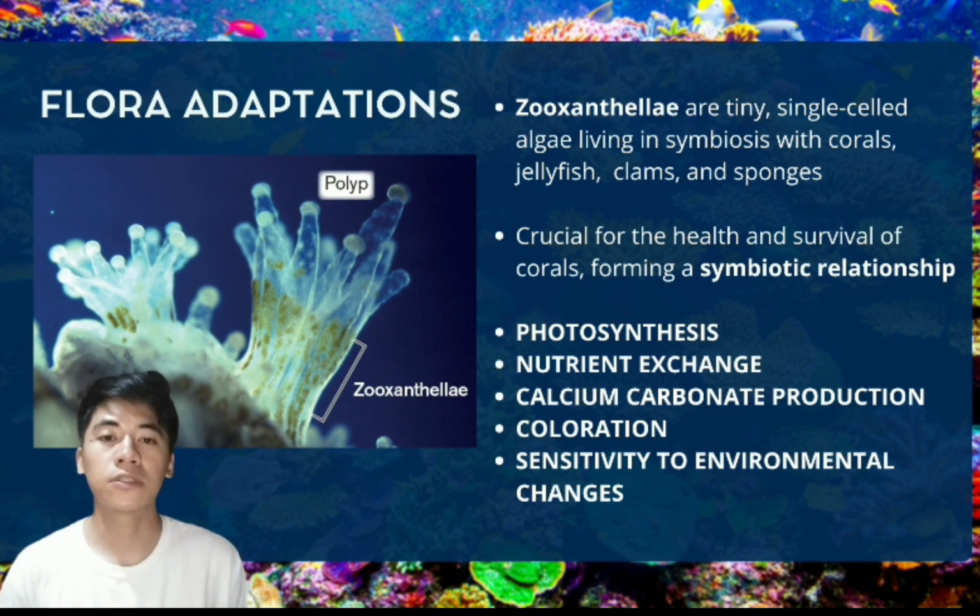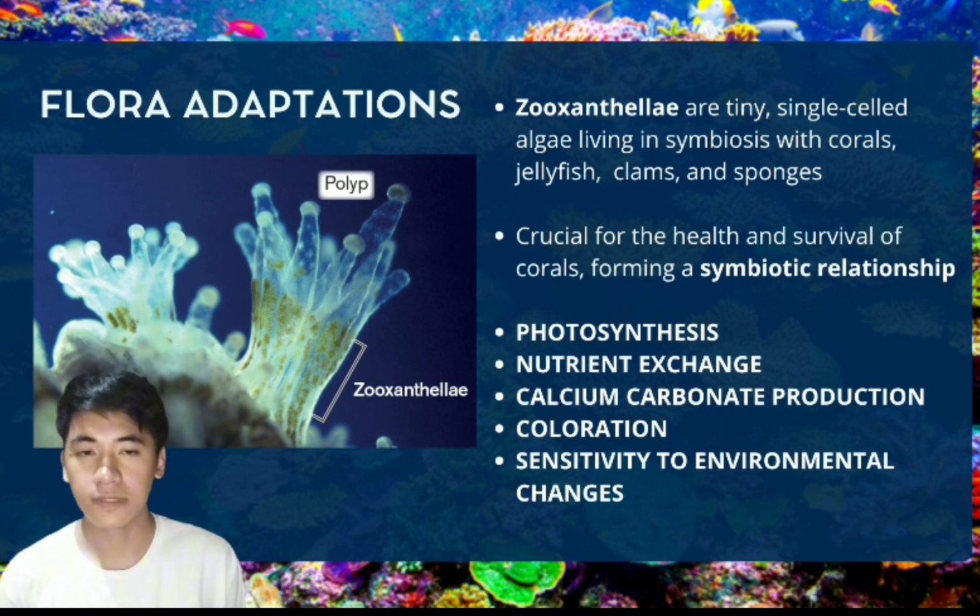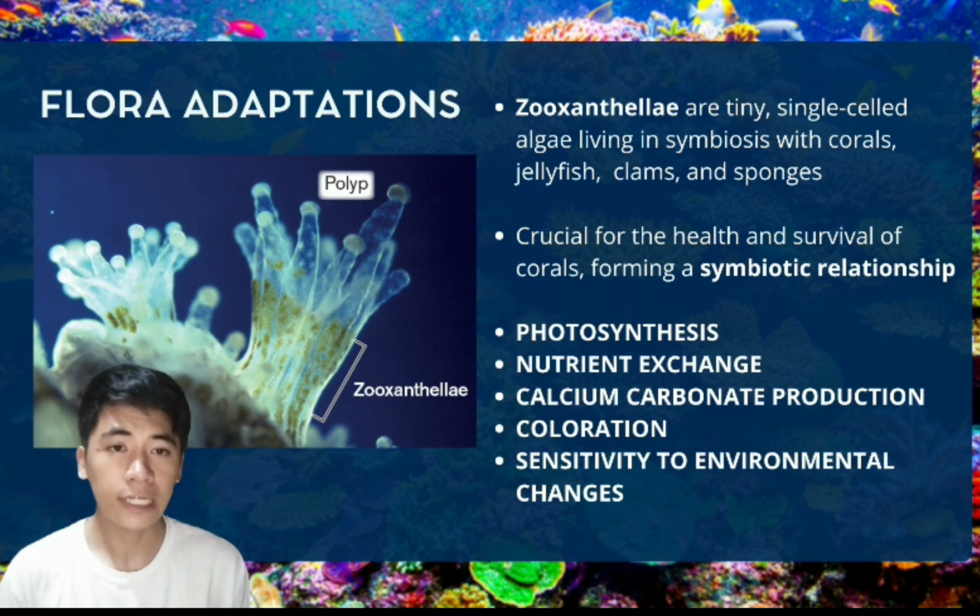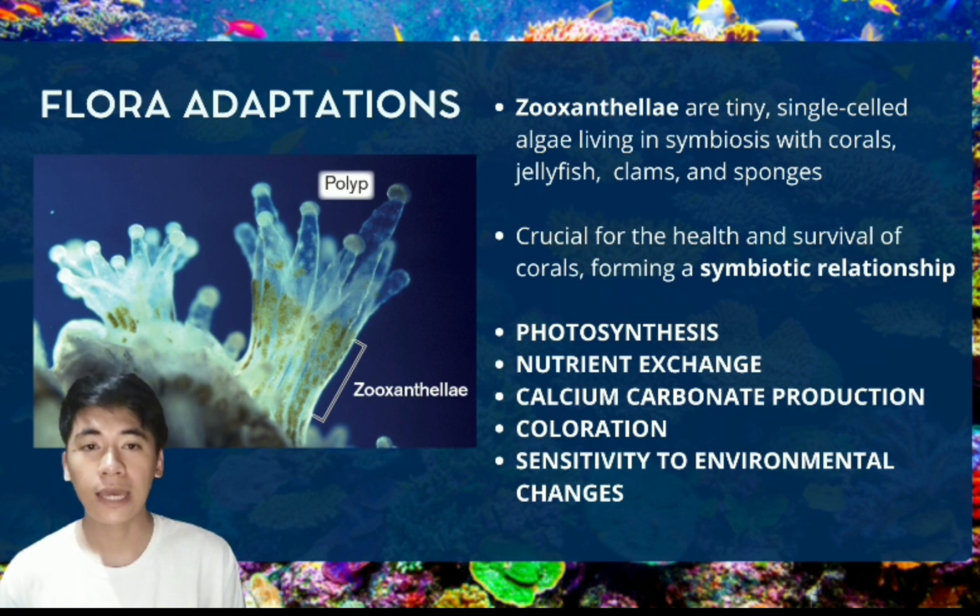Corals use the energy derived from photosynthesis to build their calcium carbonate skeletons, which form the structure of coral reefs. They are also important in the coloration of the coral and their sensitivity to environmental changes such as fluctuation in water temperature and pollution.